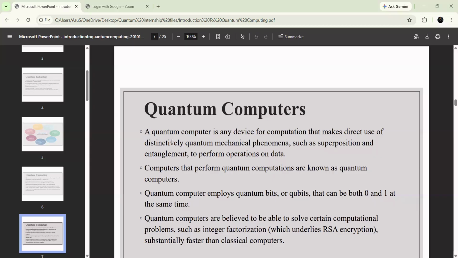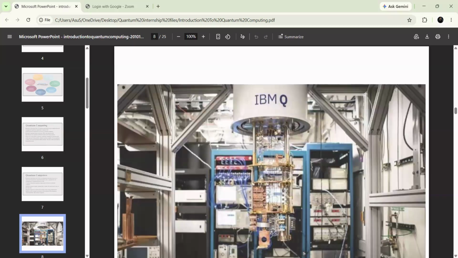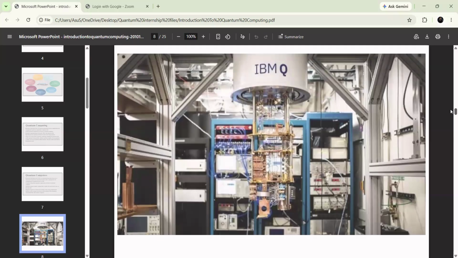Also, if you look at these quantum computers, they are believed to solve certain computational problems. It means there are only certain problems which quantum computers are going to solve, like integer factorization. It underlies RSA encryption, and quantum computers are much faster than classical computers for it. So these kinds of problems will be solved by quantum computers. You can see the IBM quantum here.